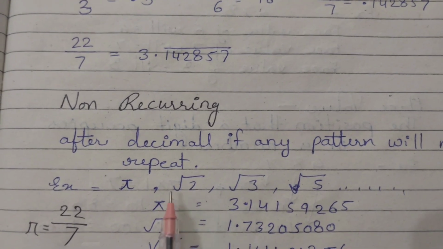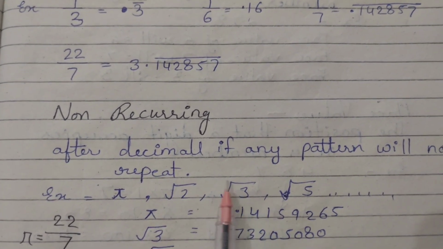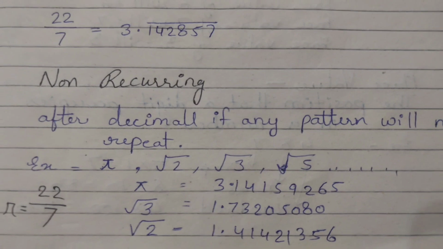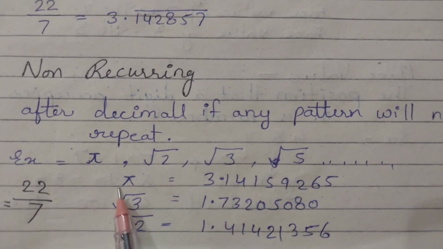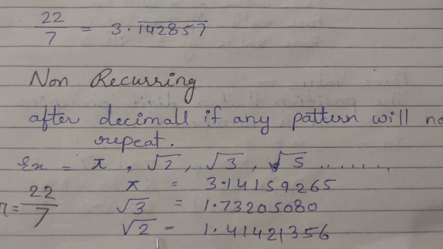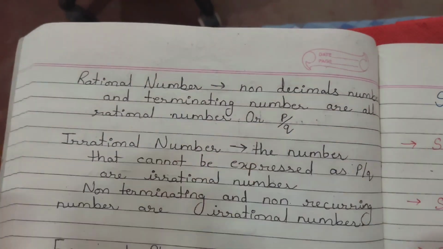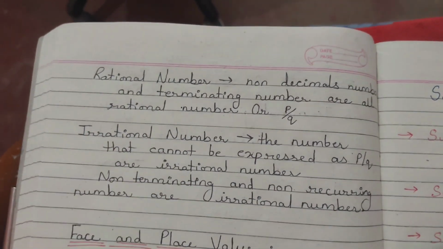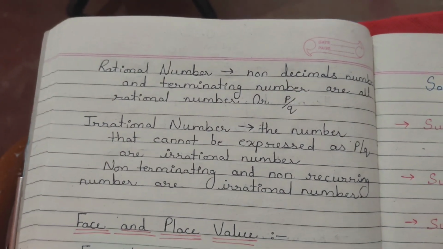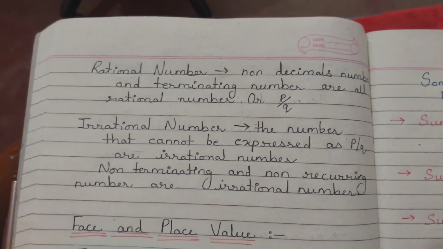Example, pi, root 2, root 3, root 5. These are the exact values of pi, root 3 and root 2. So by all that we have understood the difference between rational and irrational numbers.